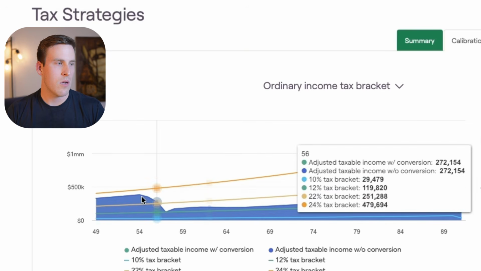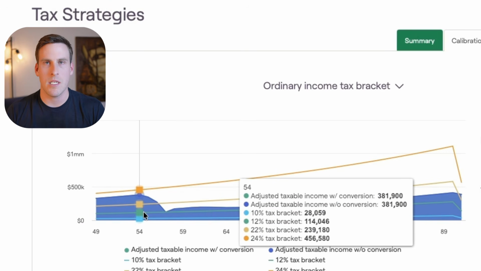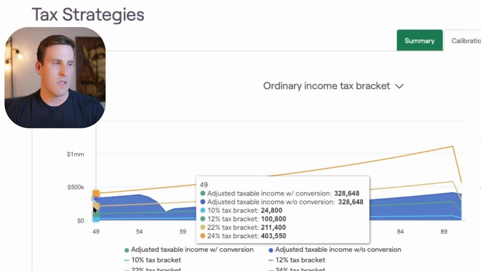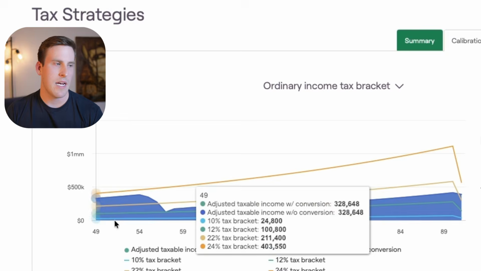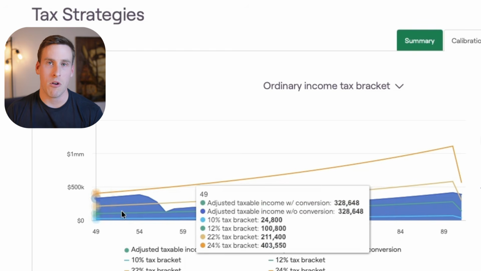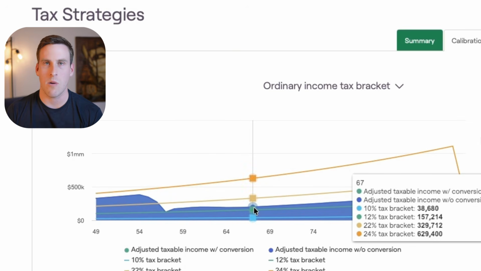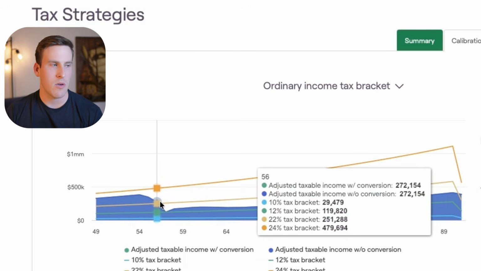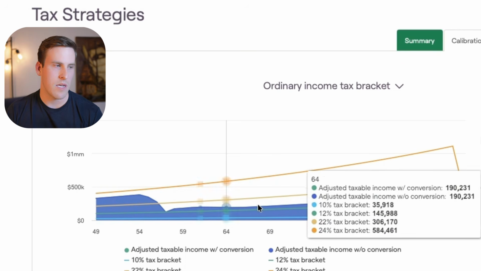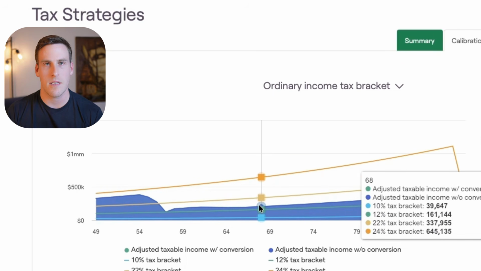Also, we'll look at one more where we have a little bit longer timeline until retirement. And again, our goal is to see, could we smooth this curve by making traditional versus Roth contributions in the future? And so for this client, they were making all Roth contributions to their retirement accounts, and we have 7 or 8 years until retirement. And so what we'd want to do here instead is defer the taxes into these future tax years when we're at a lower tax rate and make traditional contributions instead, try and move some of that income from these earlier years into those later years where it can be taxed at a lower rate.